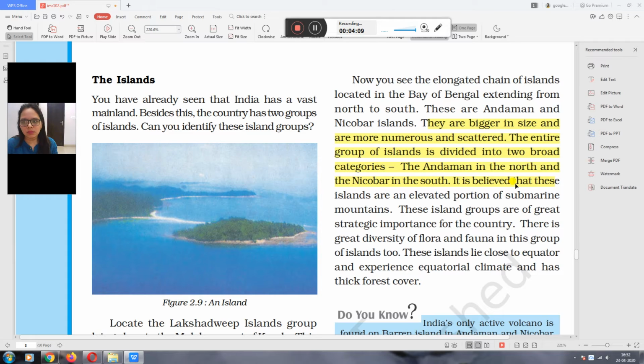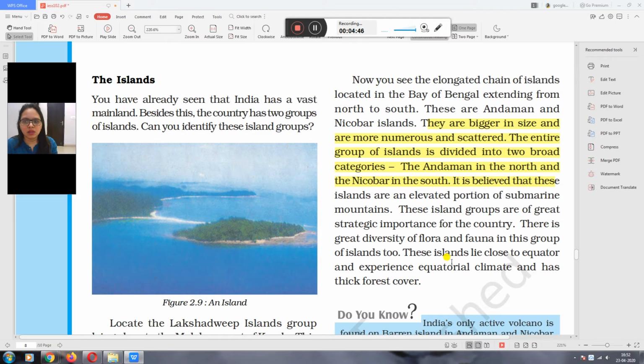It is believed that these islands are the elevated portions of submarine mountains. These island groups are of great strategic importance for the country. They have economic value also for us. There is a great diversity of flora and fauna in this group of islands too. We know very well that on Lakshadweep and on Andaman and Nicobar Islands, we have great diversity of flora and fauna. Different types of species are found here which are helpful for us.